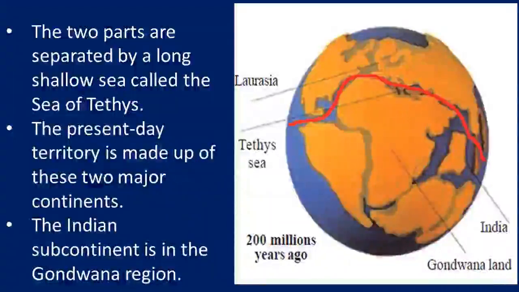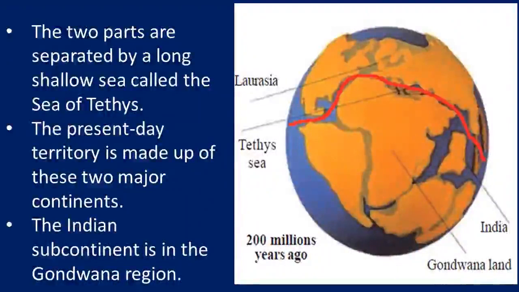What are the two parts? They are Laurasia and Gondwana. These two are separated by a shallow sea which we call the Tethys Sea. You can see here the red marked region where the Tethys Sea is. The present day territory is made up of these two major continents.